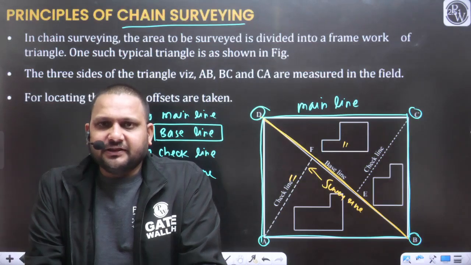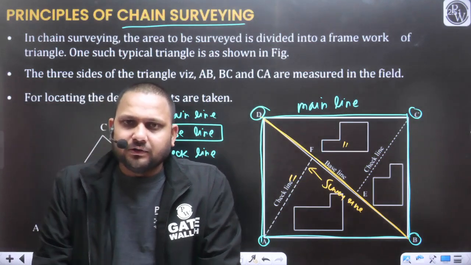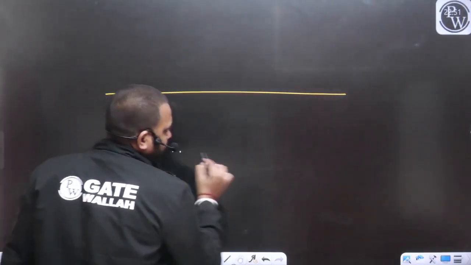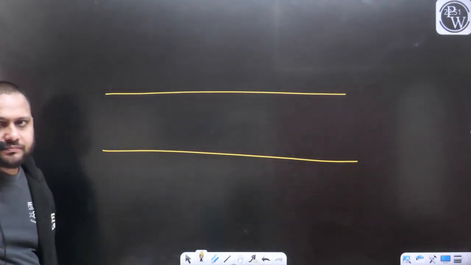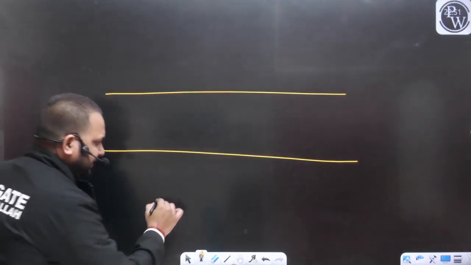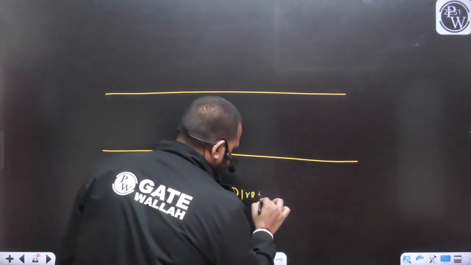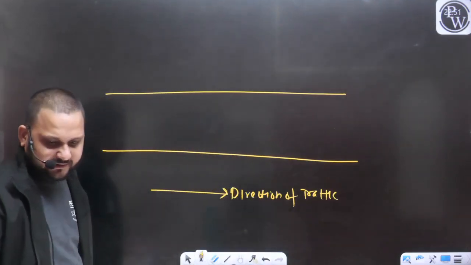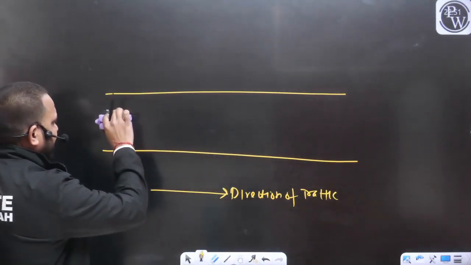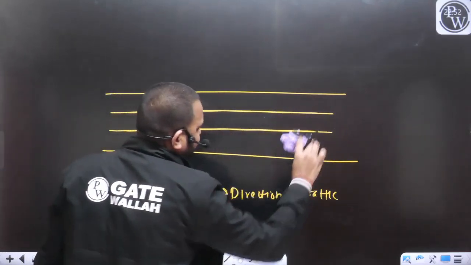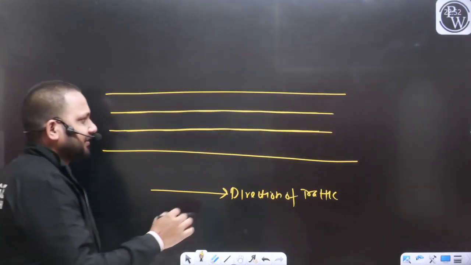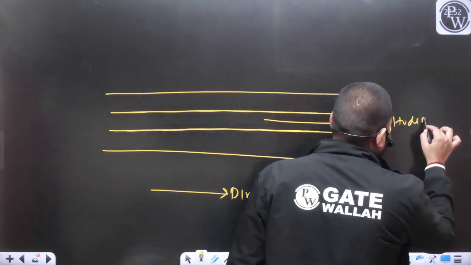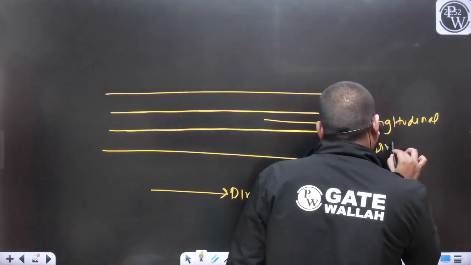I think you must have seen a road. You have seen the road, yes or no? So let's say this is the direction of traffic and a vehicle is moving like this. So can I say this is the longitudinal direction of the road? Along the length, this is the longitudinal direction of the road.